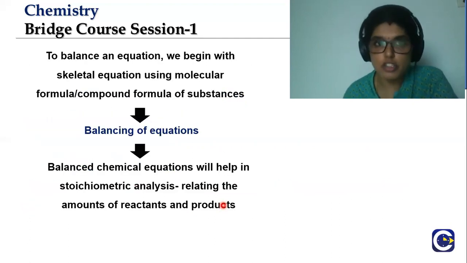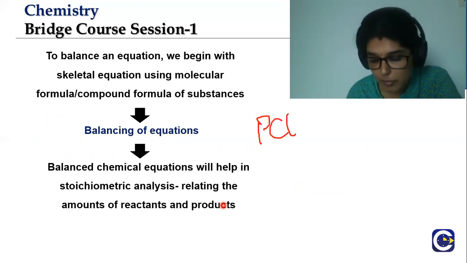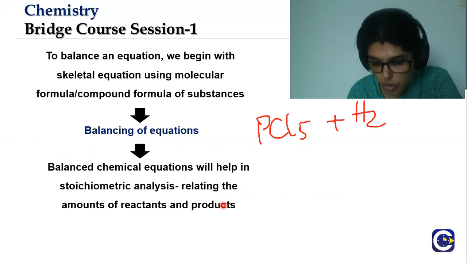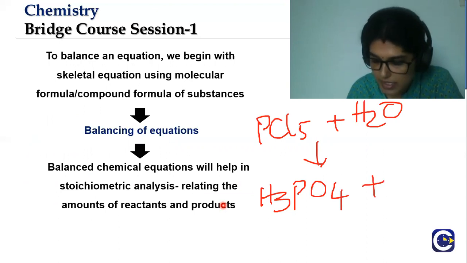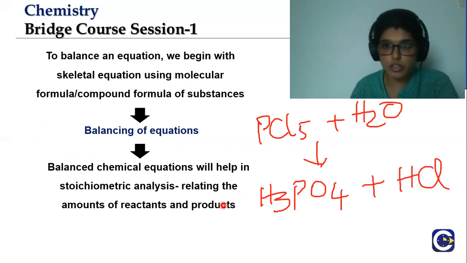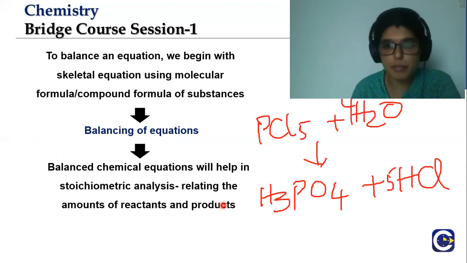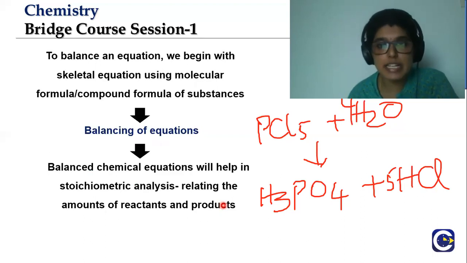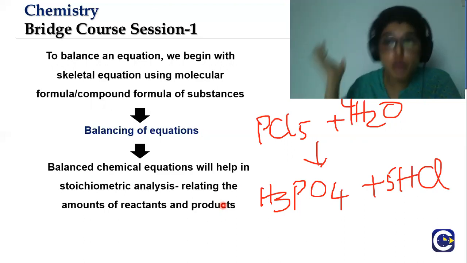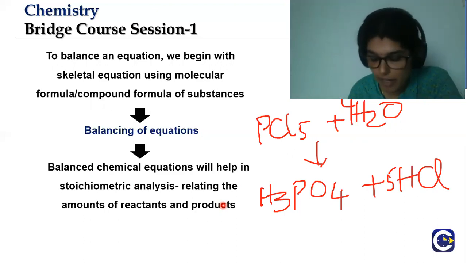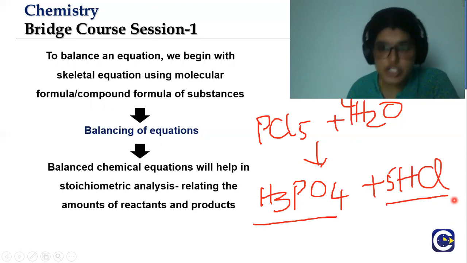Why is it important? Talking about balancing chemical equations, what did we do? I wrote a formula containing PCl5, which reacts with H2O, which gives rise to H3PO4 plus HCl. This is the equation I wrote. Then I balanced it by writing a 5 here and a 4 here. When I balanced, what exactly did I do? I said that one PCl5 will react with 4 H2O molecules and can give 1 H3PO4 and 5 HCl molecules. This is what I was mentioning when I say balancing.